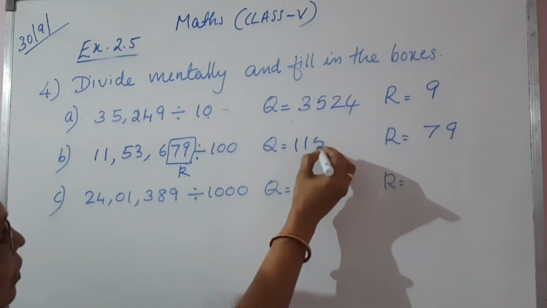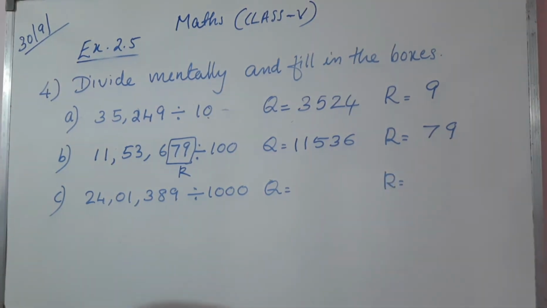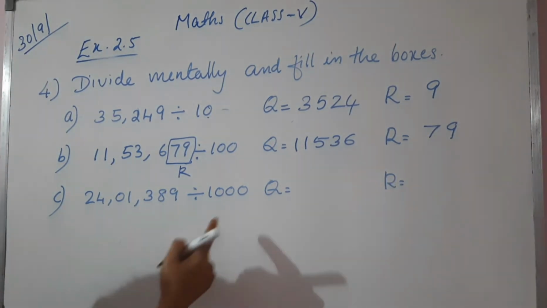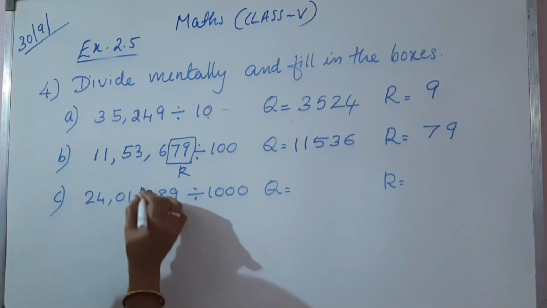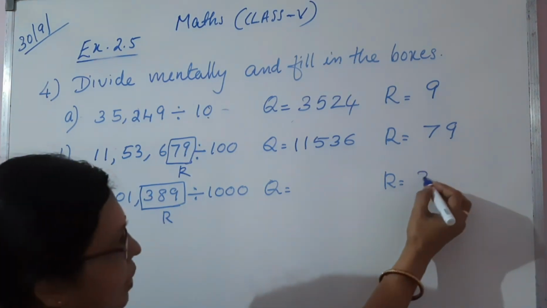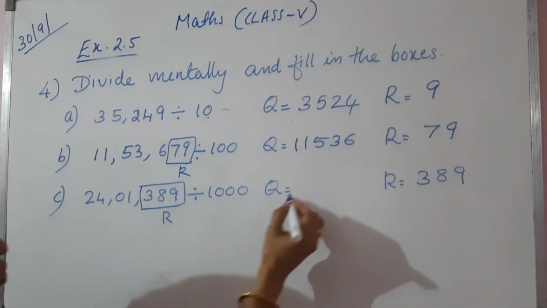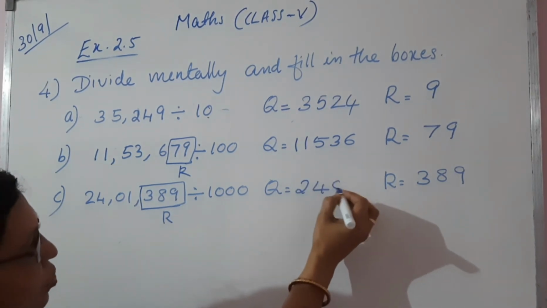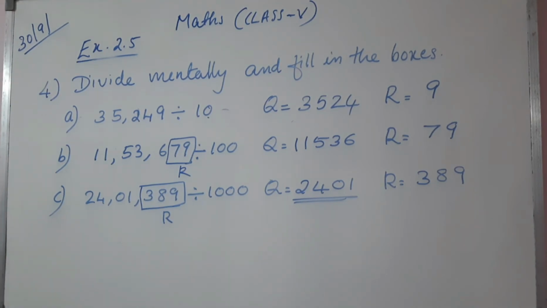So 11,536 is the quotient. Now in this number, the number of zeros is 1, 2, 3. So 3 zeros are there. Therefore the last 3 digits go to the remainder. So 389 is the remainder and 2401 is the quotient. So practice the remaining questions.